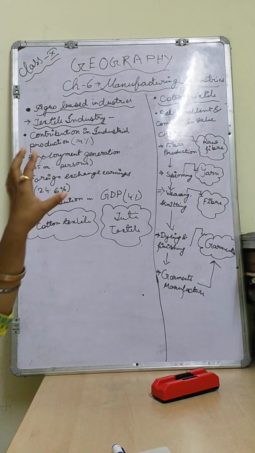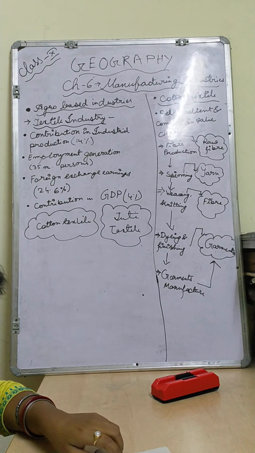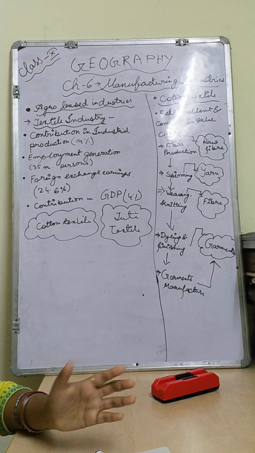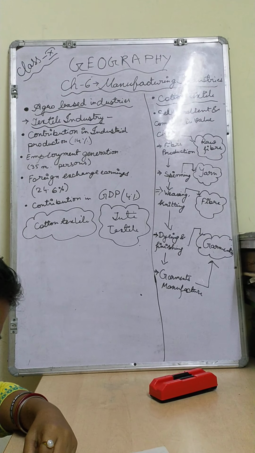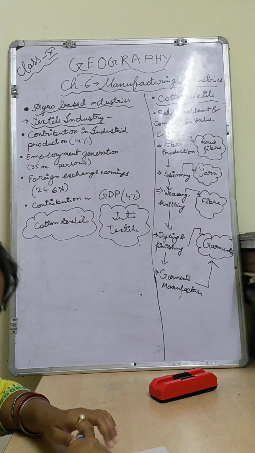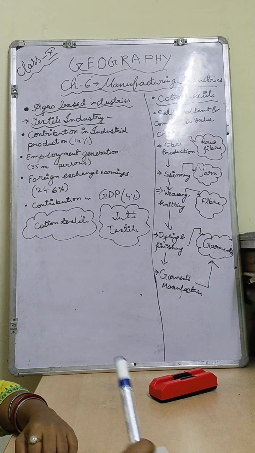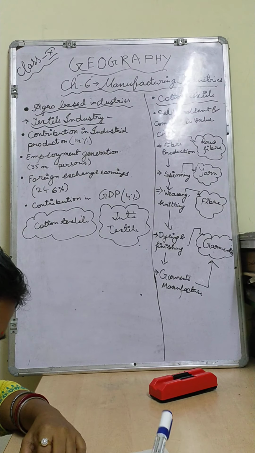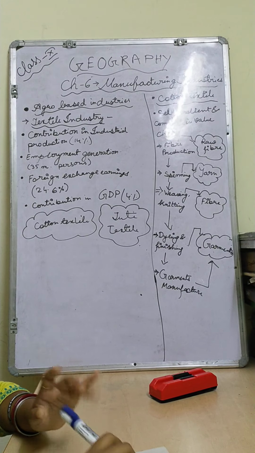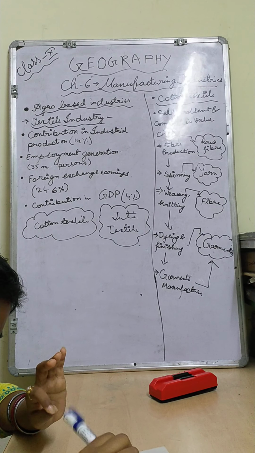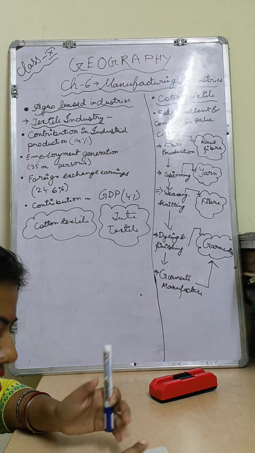I have already told you why it is told this way, because it is a full chain-based value system. So from the fiber to the final production, we are getting all the things in our country only. The industry, by creating demand, supports many other industries such as chemical and dyeing industries. Dyeing means the coloring of clothes, chemical industries, mill stores, warehouses, packing materials, buttons and all, engineering works, and tailoring works are also there. So all these things are related to this type of industry.